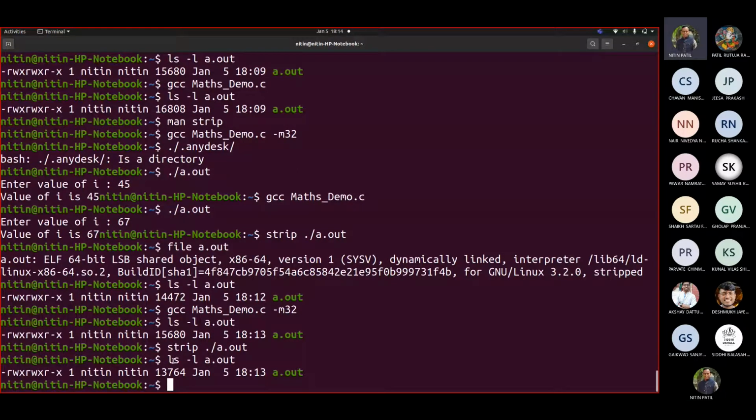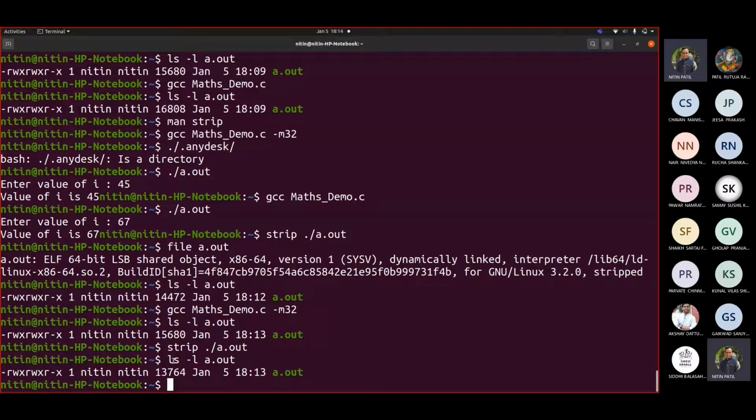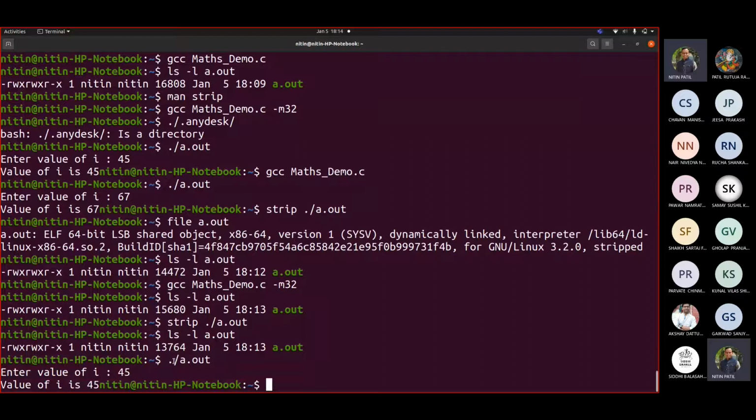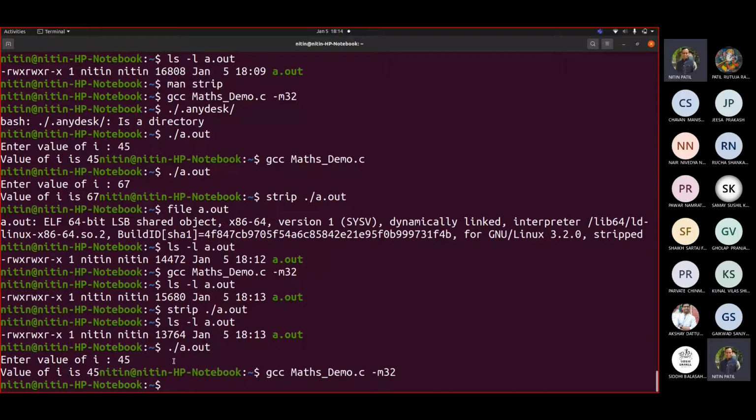So even if they are there, it is not going to hamper. Even if you remove them, it is not going to hamper. If you execute that file after stripping, it is displaying the same output. Similarly, if I want to debug this code, let me generate a 32-bit file. I don't know whether you have debugged any C code, but now let us see this.